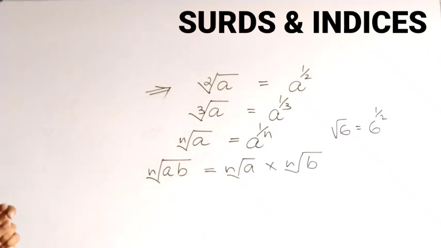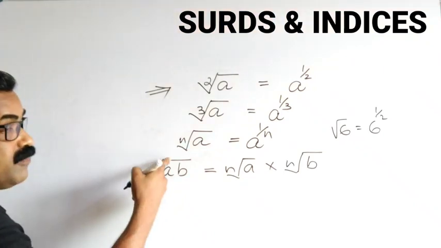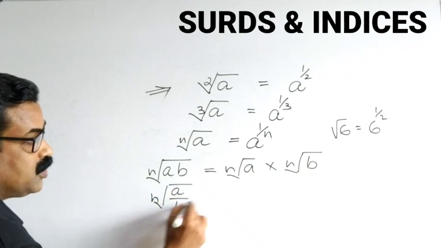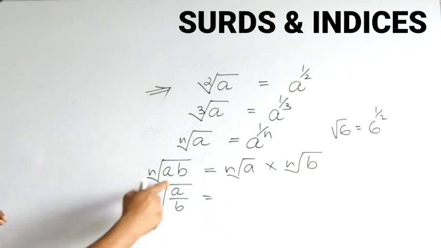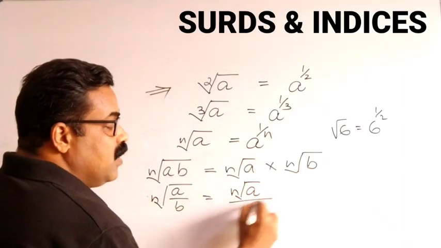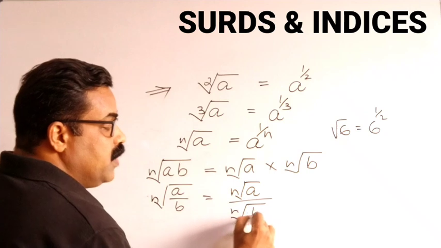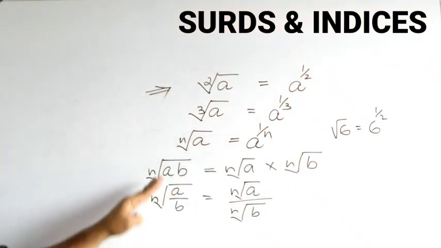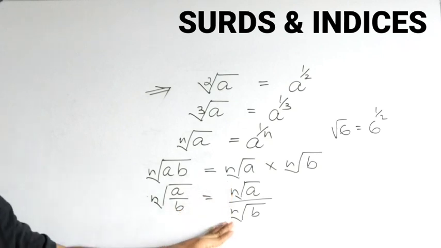And next is nth root of a by b. Here we had multiplication; now we have division. This n is common for both a and b. So you can write nth root of a divided by nth root of b. If it is in multiplication, you can split it in multiplication. If it is in division, you can split it in division.